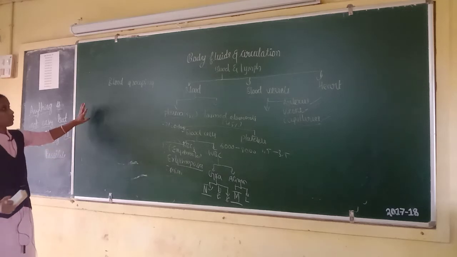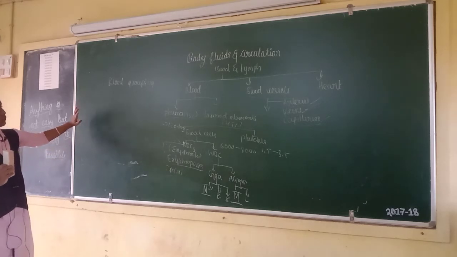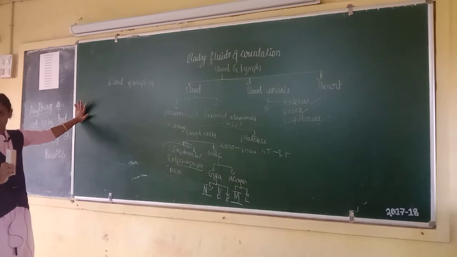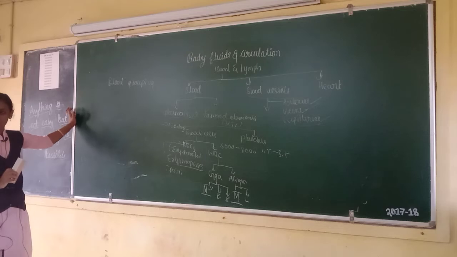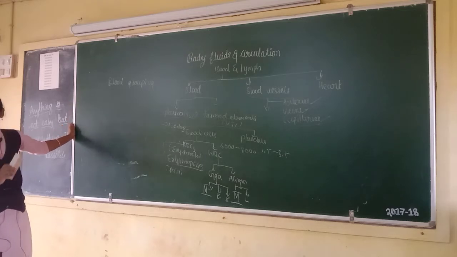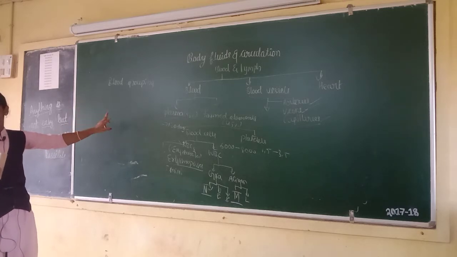Blood grouping. Blood appears similar but is different. We classify blood into four major types: the first is A blood group, the second is B blood group, the third is AB blood group, and the fourth is O blood group, on the basis of presence or absence of antigens A and B.